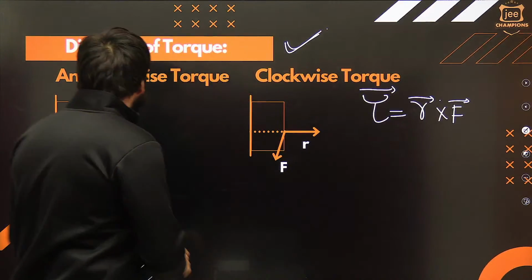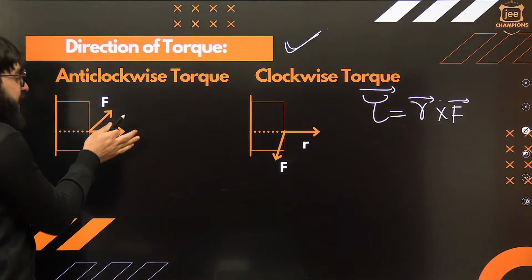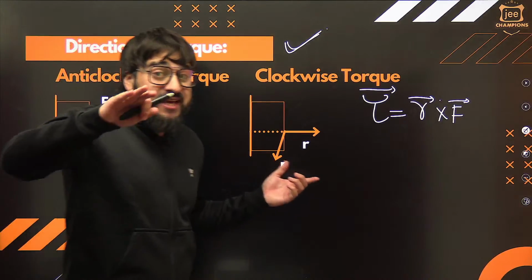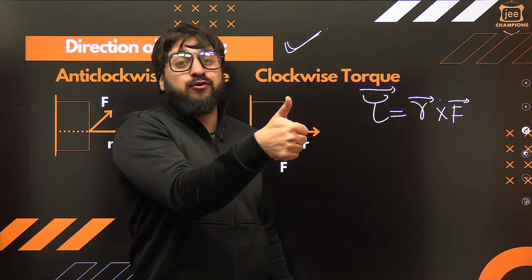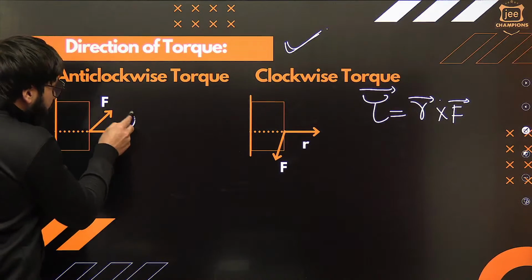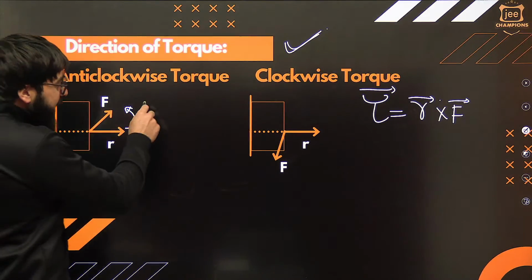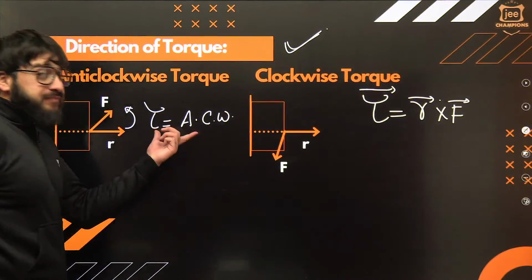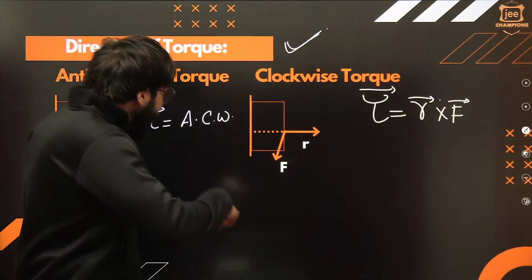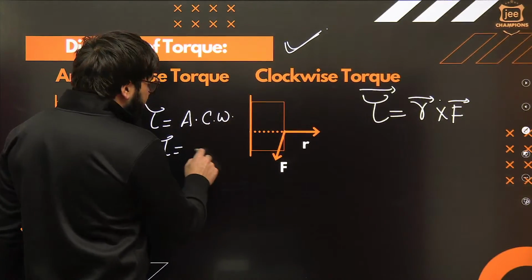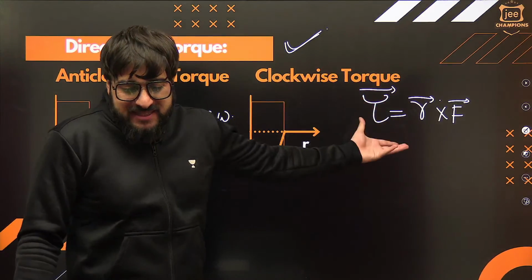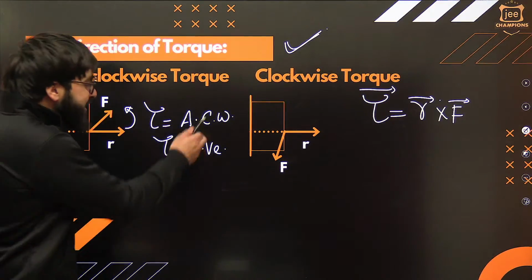Thumb is pointing in the upward direction. So can I say in this case we are moving in the anti-clockwise direction? We are curling our fingers in the anti-clockwise direction because we are supposed to move from R to F, exactly. So in this case torque is anti-clockwise. But this is just a name, as I told you. In this case, we take this anti-clockwise torque as positive torque. It depends upon you. Some people take this as positive, some take the other as positive.